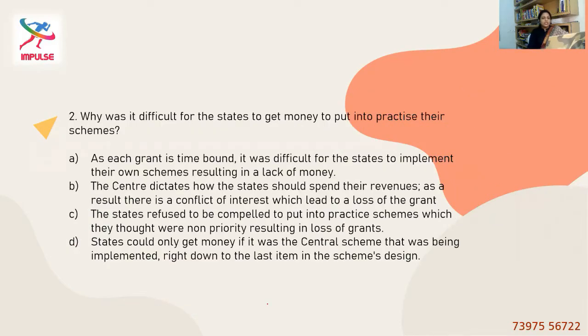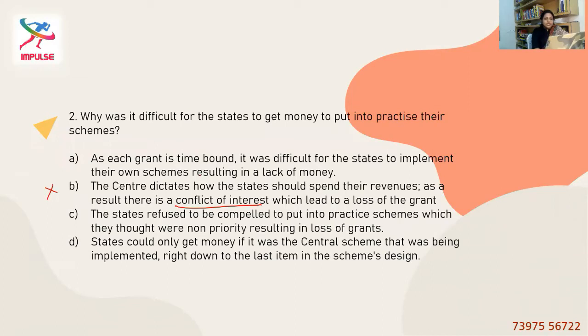Why was it difficult for the states to get money to put into practice these schemes? Okay, option A, as each grant is time bound, it was difficult for the states to implement their own schemes, resulting in a lack of money. Okay, option B, the center dictates how the states should spend their revenues. As a result, there is a conflict of interest which leads to a loss of the grant. Again, conflict of interest is not the right answer.